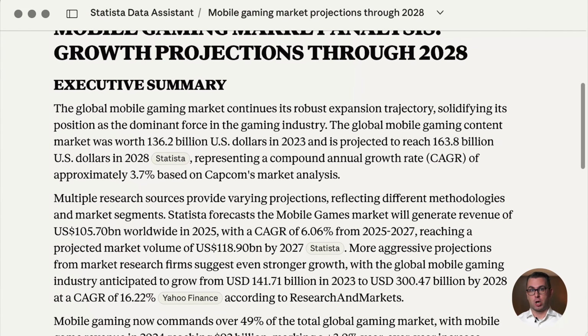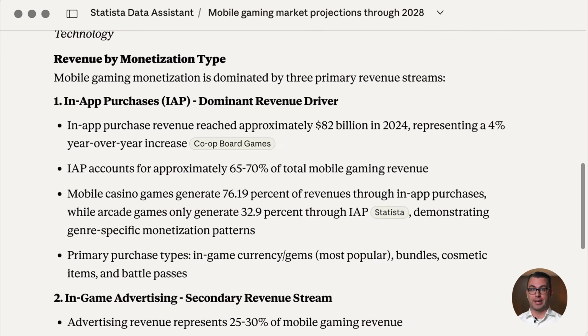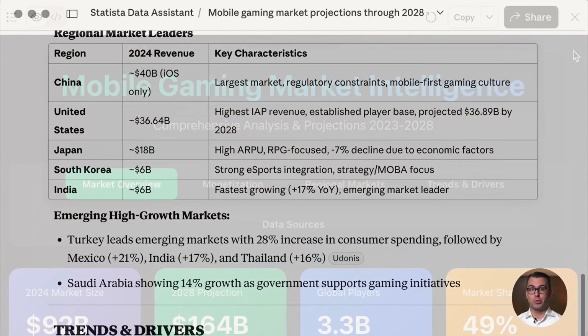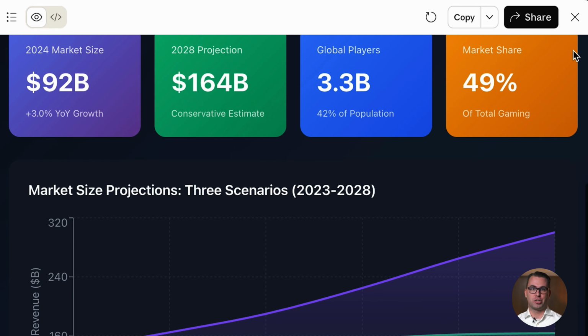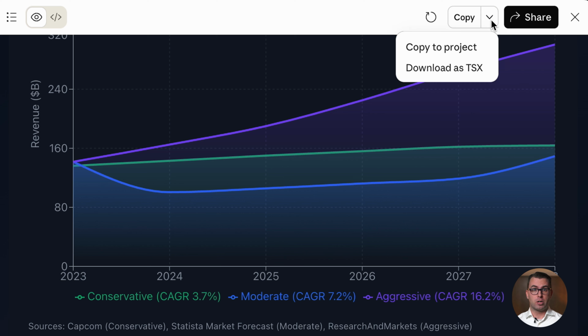Now, I am using Claude for this demo, but this works the same way in Langdog, Perplexity, or any MCP-compatible chatbot. No matter which one you use, this new layer helps the chatbot understand exactly where to pull Statista data from. And then from here on, you can download and drop the chart directly into your research note, showing clients why you're adjusting revenue multiples for mobile exposed names.